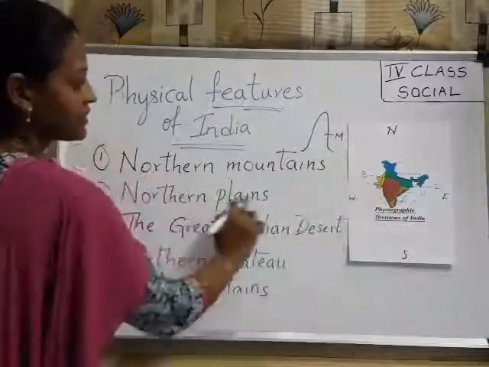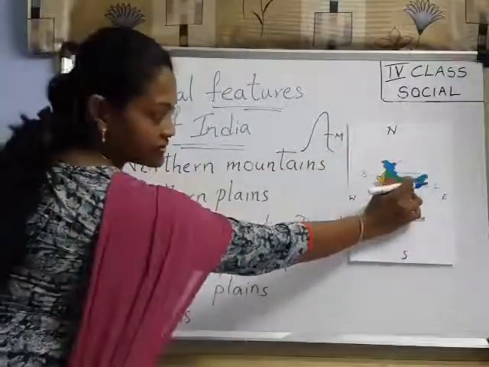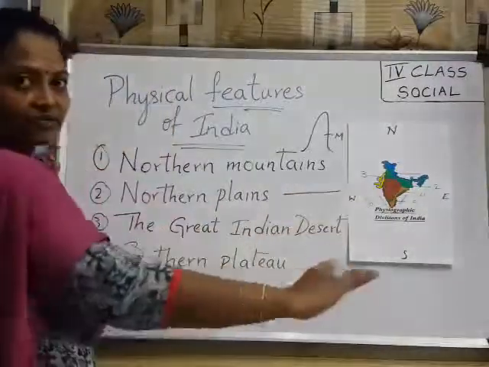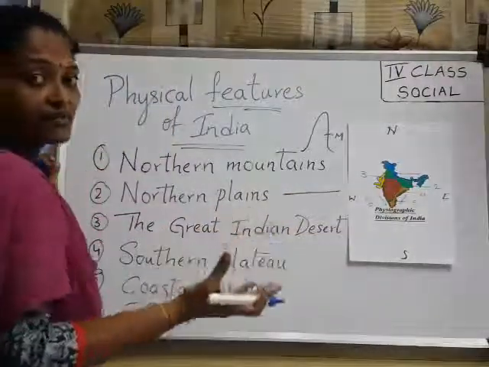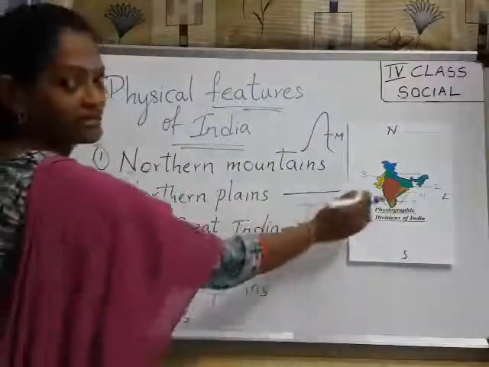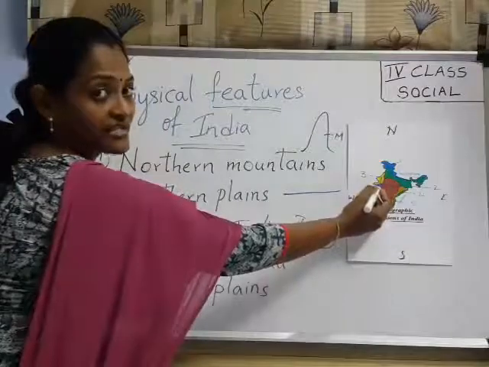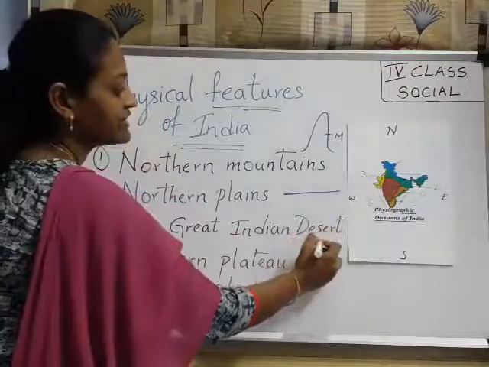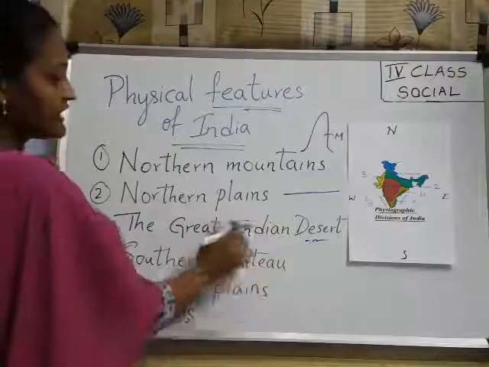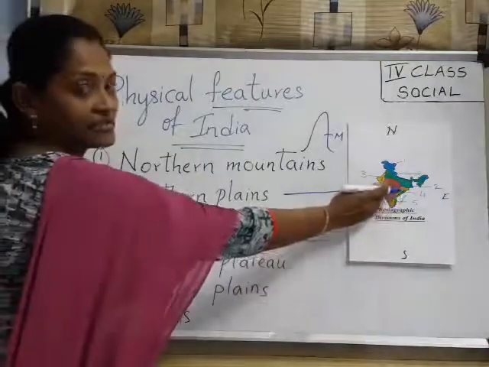Next, coming to northern plains. Those are also towards the north side. Plain means land is flat, where the crops grow very well. Next, coming to Great Indian Desert. Here desert is there, meaning the land has sand. That's why it is the Great Indian Desert. Our desert is our desert.